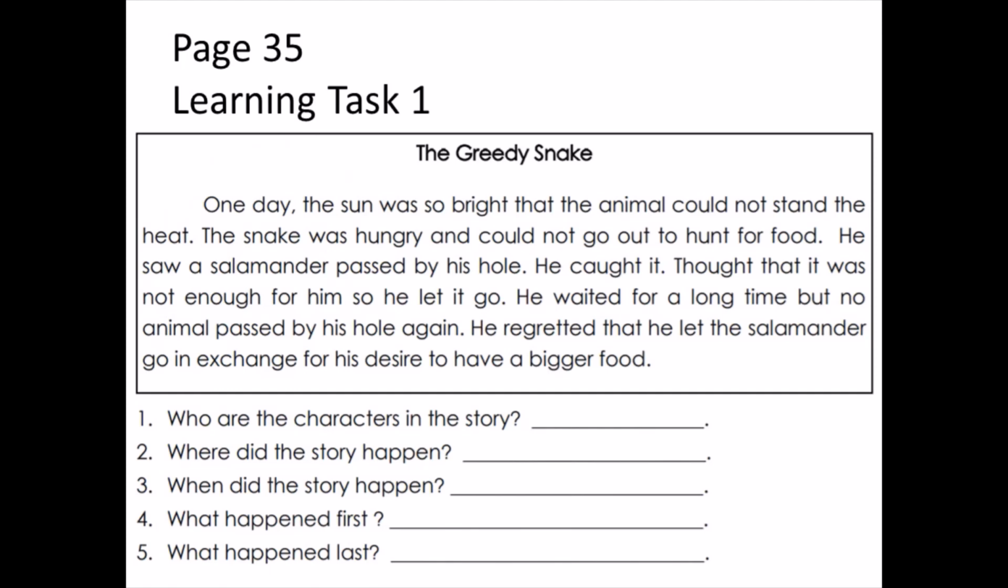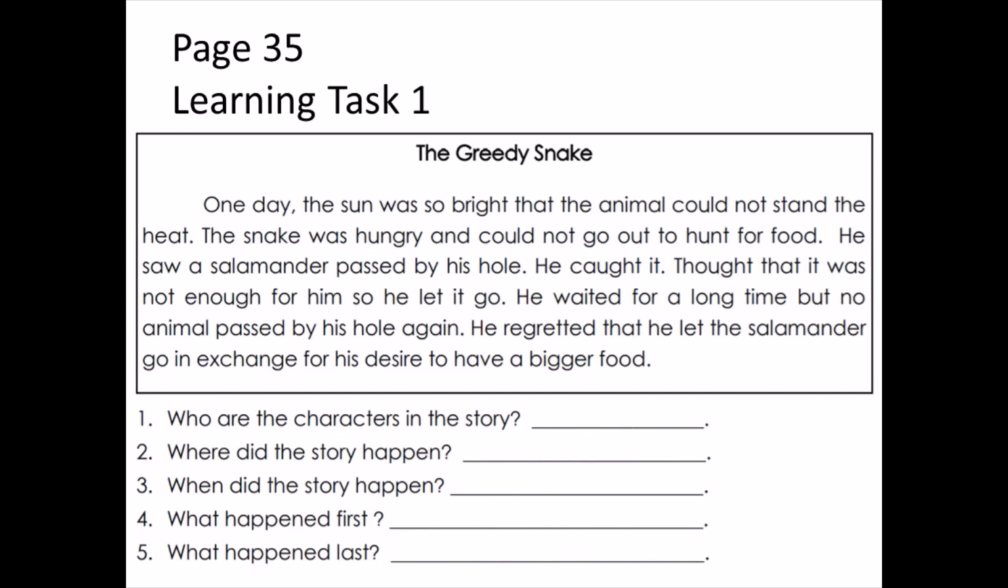So, let's do first page 35, learning task 1. I'm going to read a story and then let's answer this. Okay, get your notebook. We are going to answer in your notebook, but you just have to write your answer. No need to copy this all. Just write page 35, learning task 1. Okay, I'm going to read first the story.